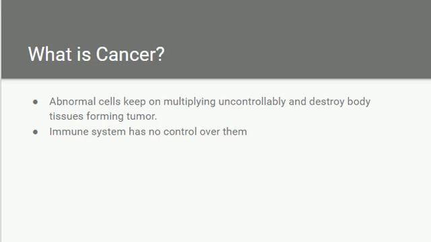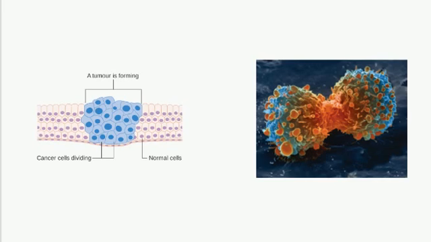In addition, cancer cells are able to ignore signals that normally tell cells to stop dividing or that begin a process known as programmed cell death, or apoptosis, which the body uses to get rid of unneeded cells. So the cancer cells ignore these signals and continue to divide without stopping. Here we can see in the first diagram that the cancer cells are dividing, and when they divide and grow, they kill the nearby healthy cells and form a tumor.